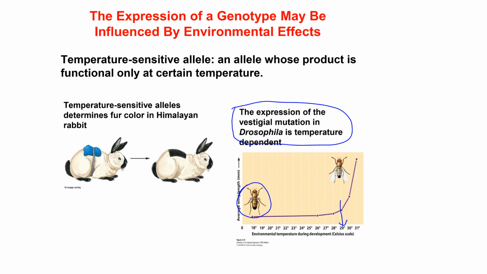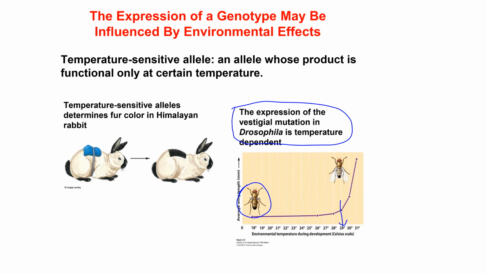Now, the opposite way it works in Himalayan rabbits. In Himalayan rabbits, you see that fur on the extremities is black, but the whole body is white. And it is because the enzyme responsible for the color is only active at low temperature.